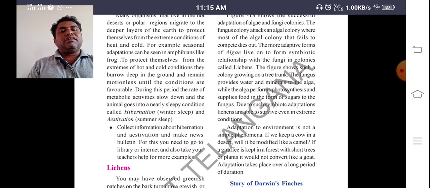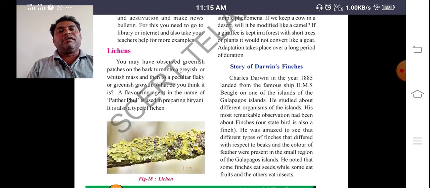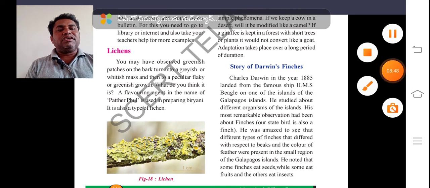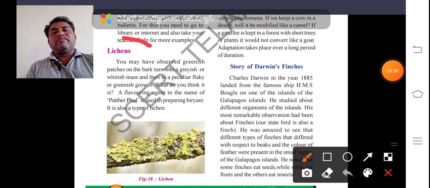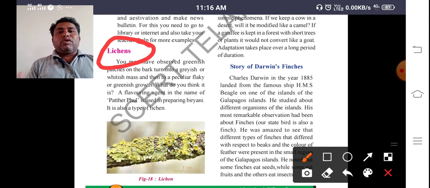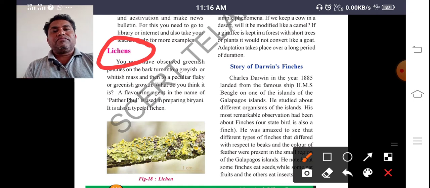And next, a most important topic. We can see a variety of organisms on barks where wet places are there. Lichens. Lichens are nothing but the combination of algae and fungi.